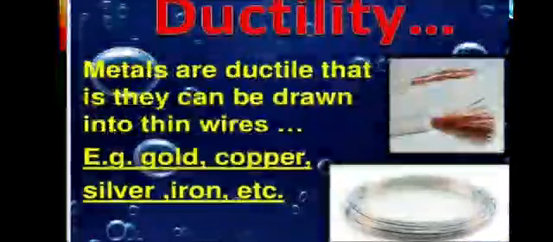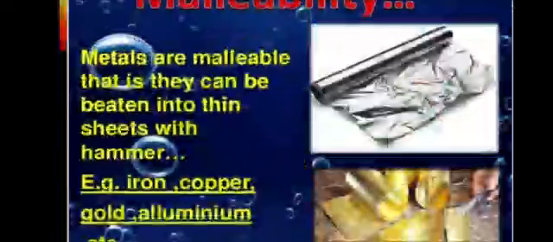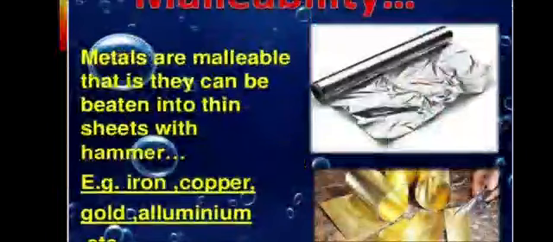Metals are ductile. That means they can be drawn into thin wire. For example, gold, copper, silver, iron, etc. Metals are malleable. It's very important. They can be beaten into thin sheets with a hammer. For example, iron, copper, gold, aluminium.